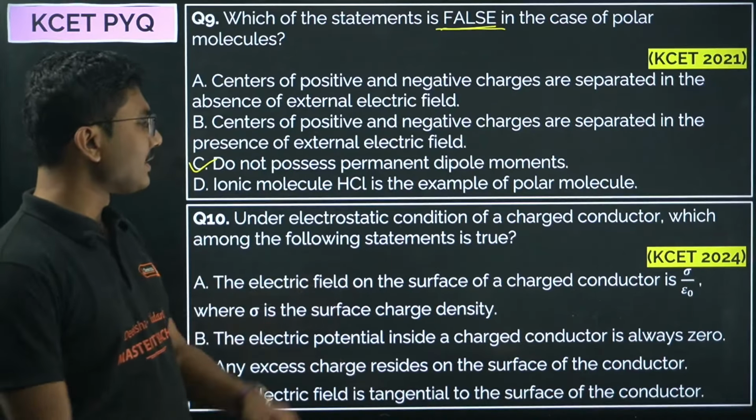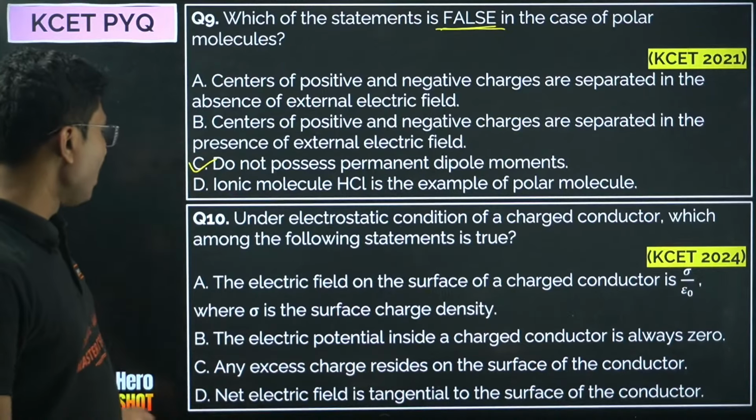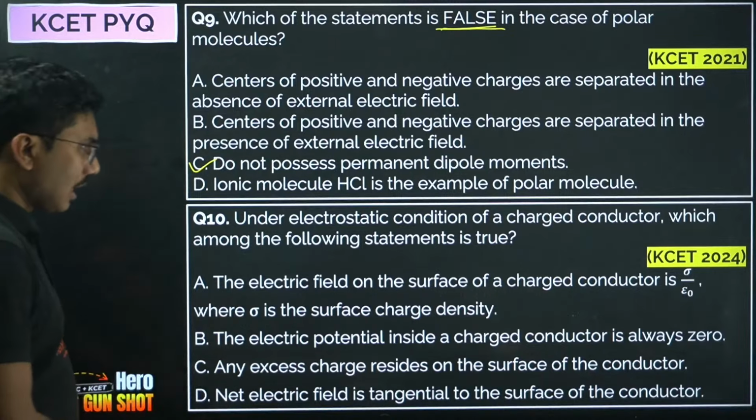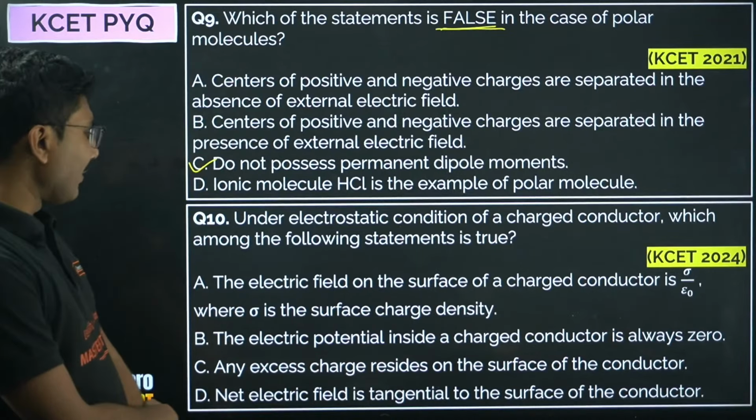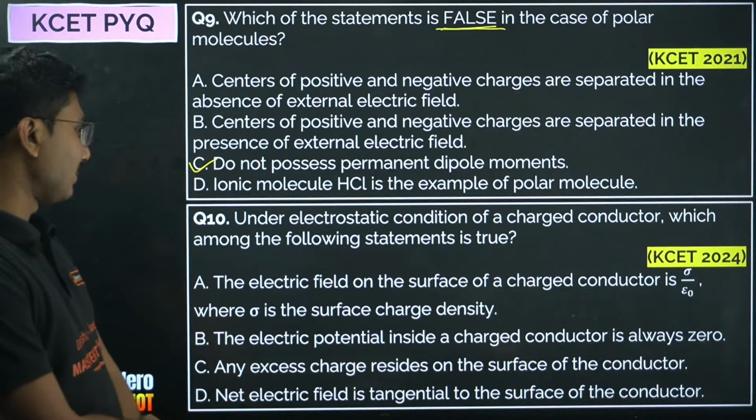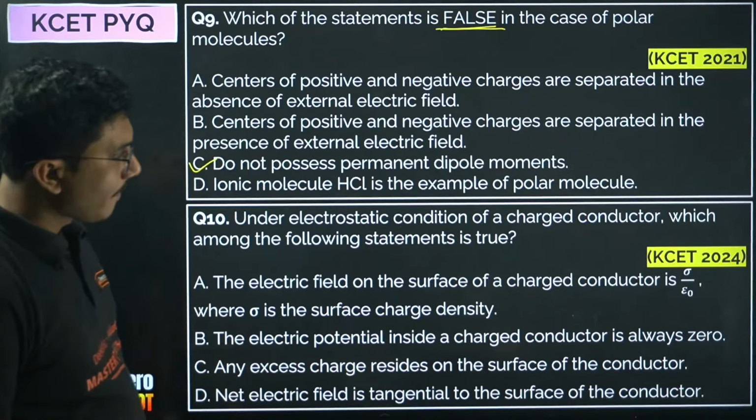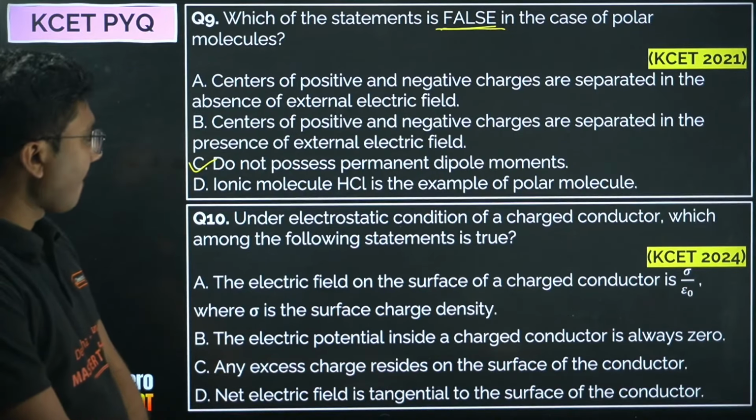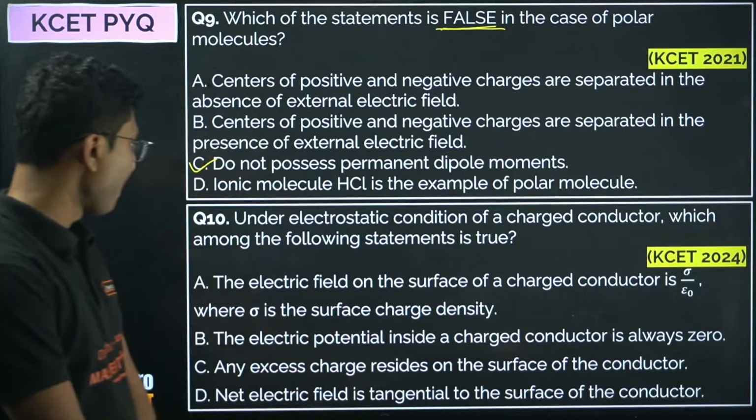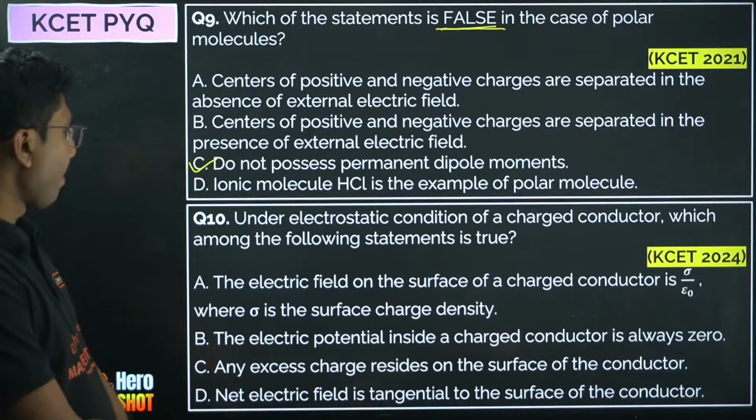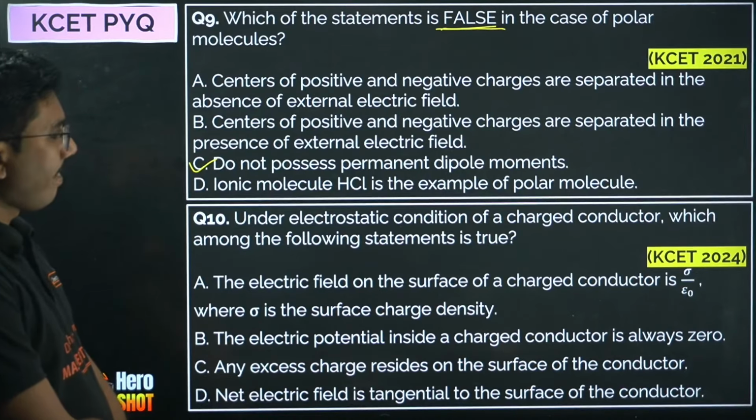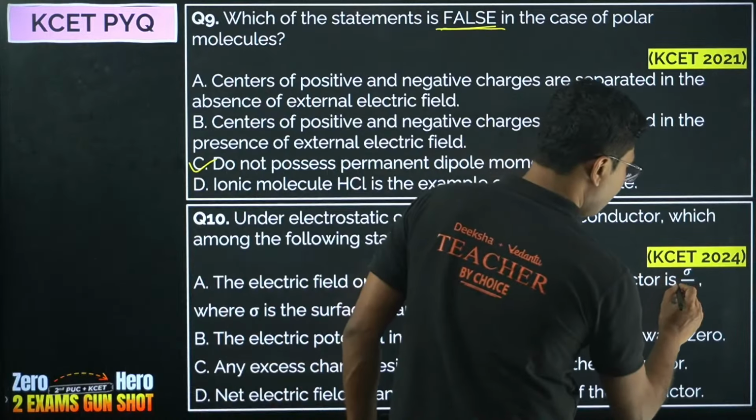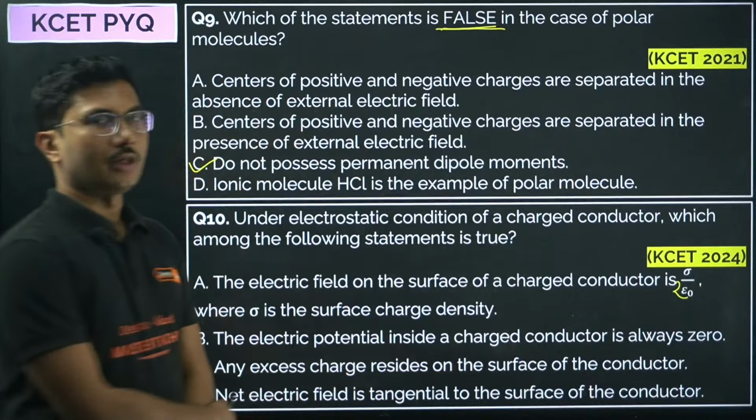The electric potential inside a charged conductor is always 0. Any excess charge resides on the surface of the conductor. Net electric field is tangential to the surface of the conductor. This will be sigma by 2 epsilon naught.